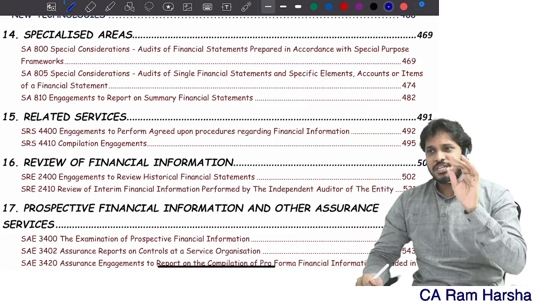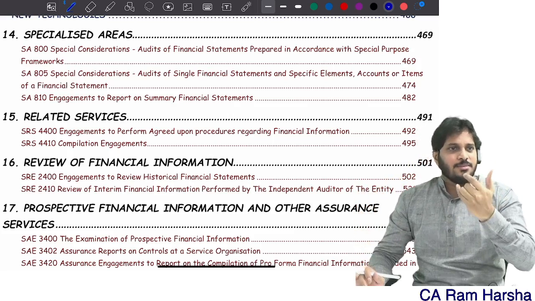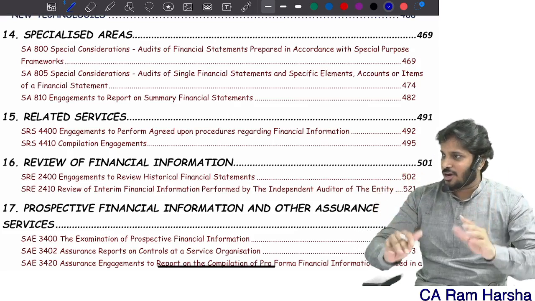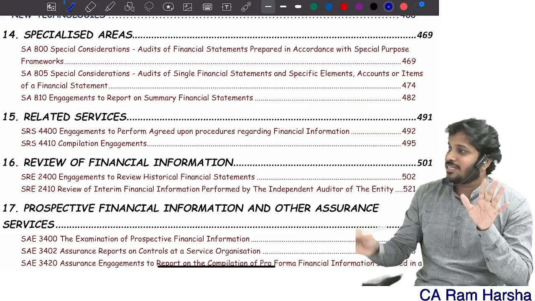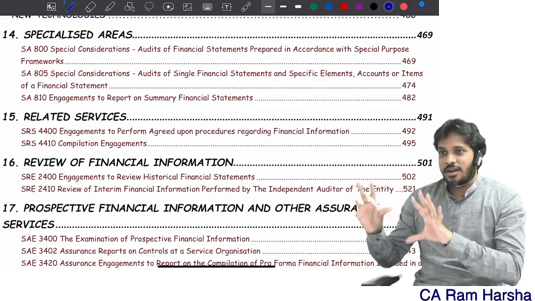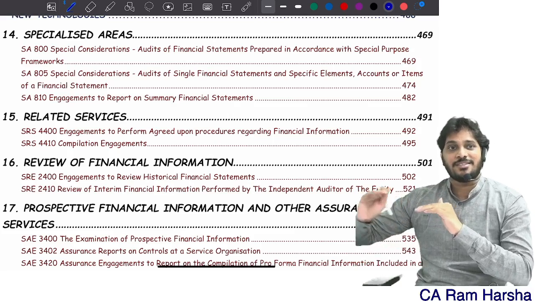The basic difference between reasonable assurance and limited assurance is this. In reasonable assurance, we tell whether financials are good or bad. Are they reliable or not? Whereas in limited assurance, we just say that it is not bad, if at all I did not find any mistakes in that. We don't say that they're good. We don't say that they're true and fair.